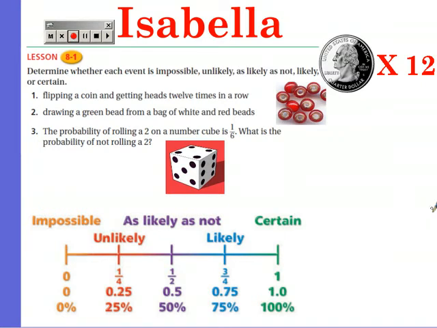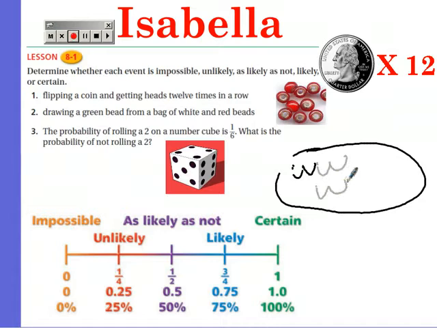Okay, and number 2, drawing a green bead from a bag of white and red beads. You're going to have a circle, so white, red, and since there's no green, it's going to be 0 over x, which is going to be impossible.